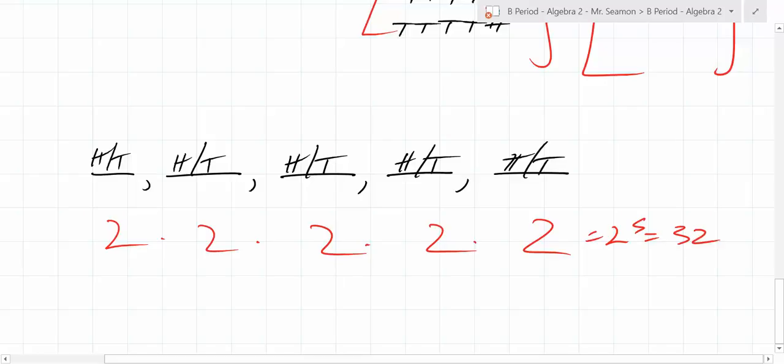To get back to your question, though, what happens as you flip the coin more times? It does get a little harder, because can you suddenly list them out? No. You have to do it algebraically.